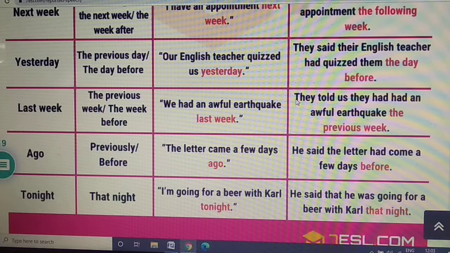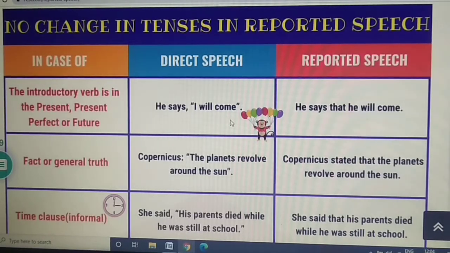Just note what changes into what, which tense changes into which tense. I'm going for a beer with Carrie tonight. He said that he was going for a beer with Carrie that night. See, no changes. He says, I will come. He says that he will come.